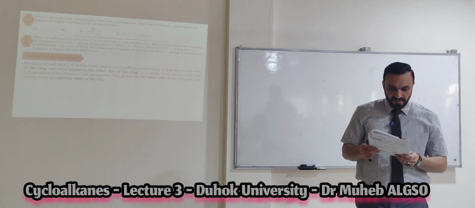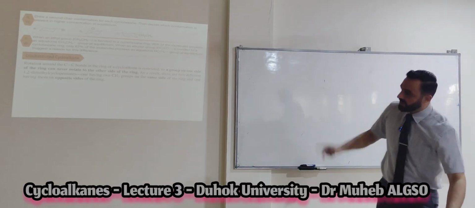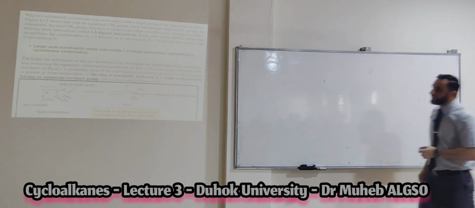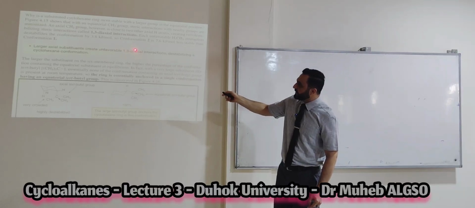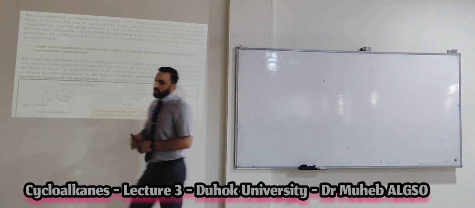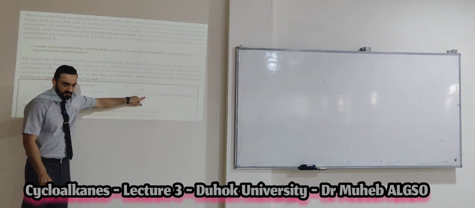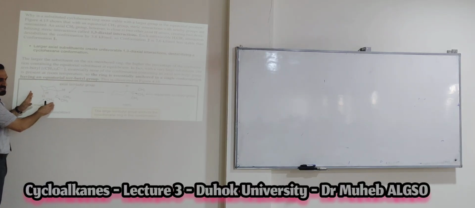Larger axial substituent integrate unavailable 1,3 diaxial interaction. Okay. This is slide number what? 16. Yes, the last slide. For the question here, he said, this is the note. Larger axial substituent integrate unavailable 1,3 diaxial interaction, destabilizing. Okay. Now, with bulky groups like this, more than this, okay? With bulky groups, this conformation is not stable.